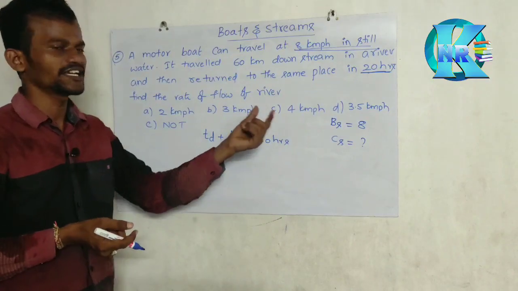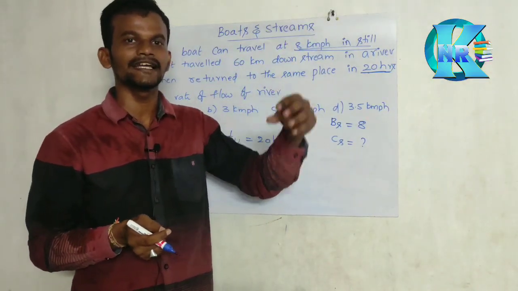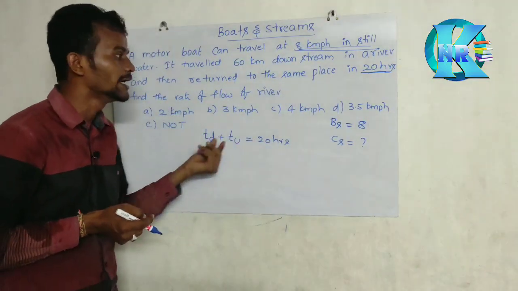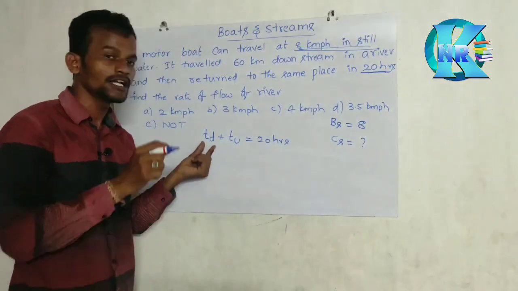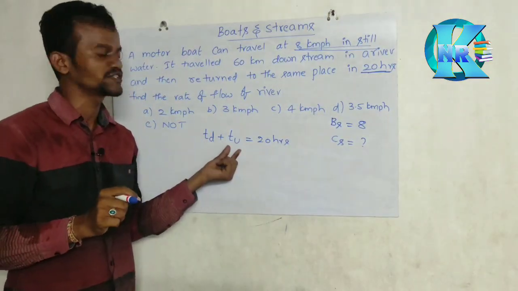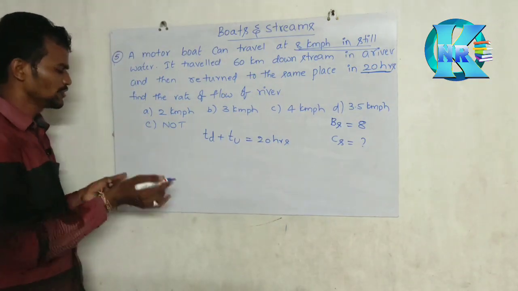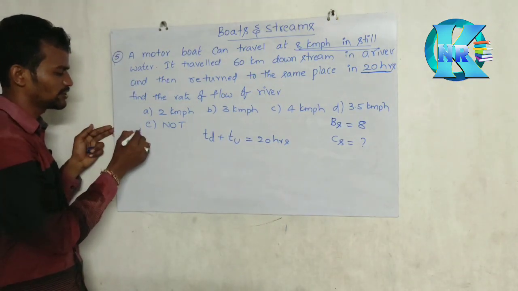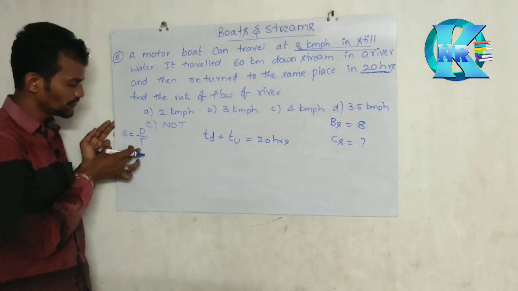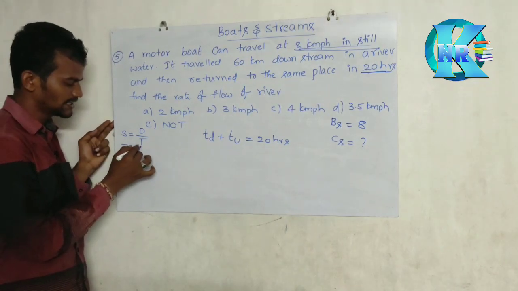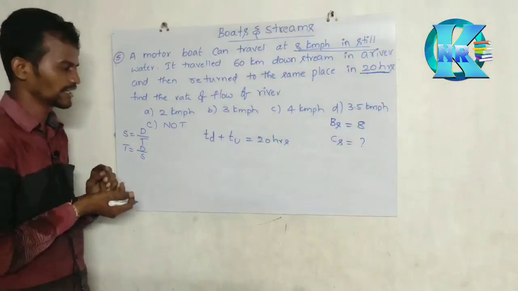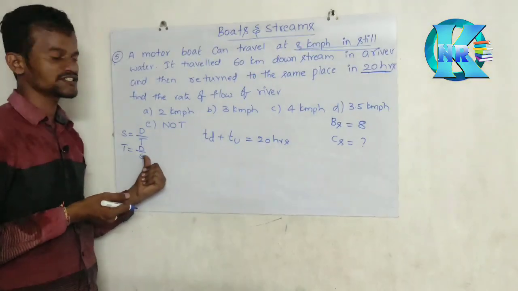This is a different case. Previously they gave every detail, but here they have given a total time. Total time is downstream time plus upstream time. Total how much time? 20 hours. Now what is the time formula? We know the basic formula for speed: speed is equal to distance by time. So if you take time, time is equal to what? Distance by speed. Time is nothing but distance by speed.